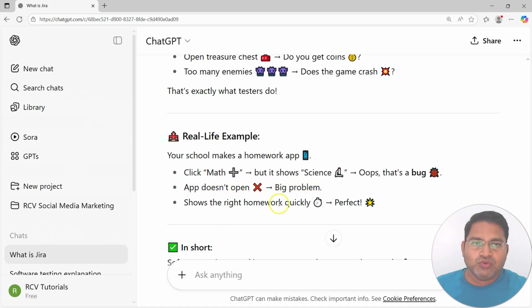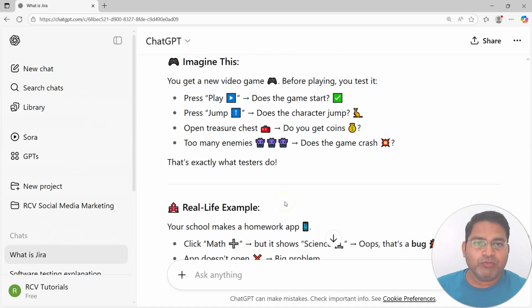So this is how you improve your prompt skills to get better answers and provide better instructions to get a better outcome from the large language model. So that's all about prompt engineering.